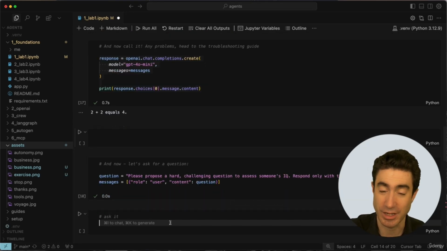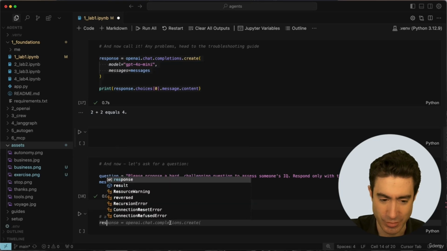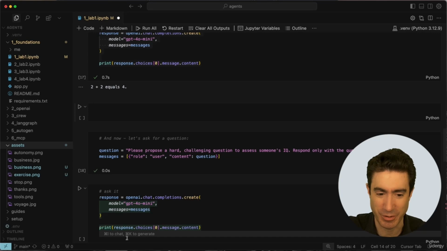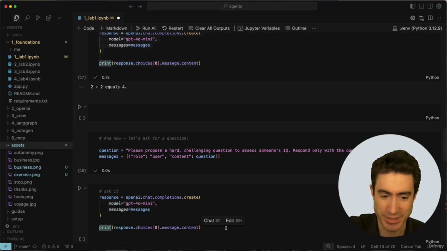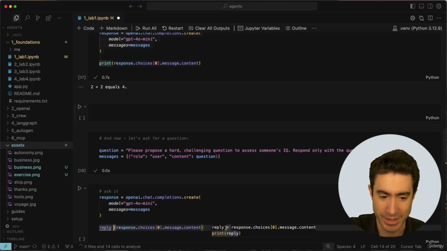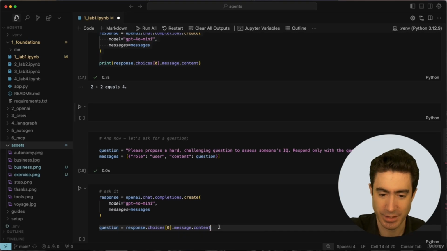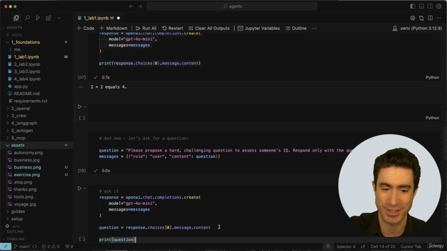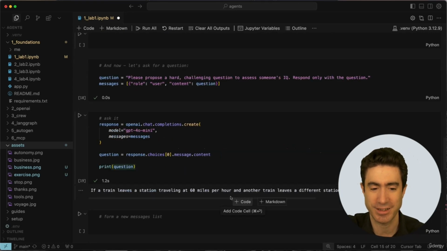And now we're going to ask it. So again, we say response, and it's already filling it in for us. We press tab to complete that, but we're just going to change this slightly. We're going to make this question equals. So we're going to take back what comes back and we're going to make it question, and then we'll just print the question. Again, Cursor fills that in. Let's run that. And here we go.